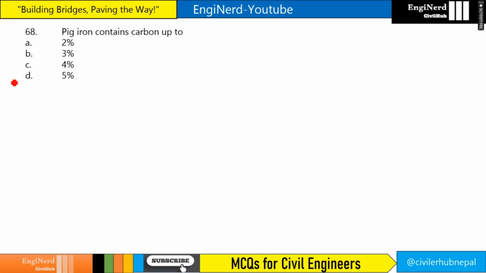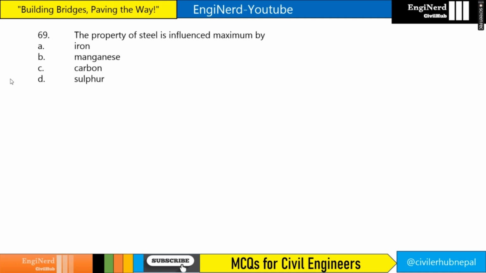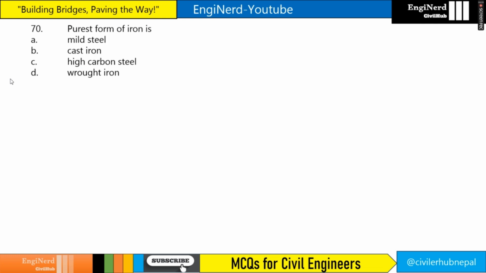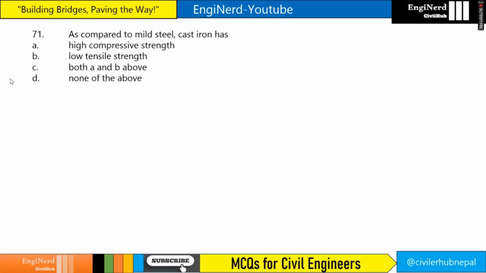Pig iron contains carbon up to what? Pig iron contains carbon up to 4%. The property of steel is influenced maximum by carbon. Purest form of iron is what? Wrought iron. As compared to mild steel, cast iron has high compressive strength and low tensile strength. So our answer will be both A and B.